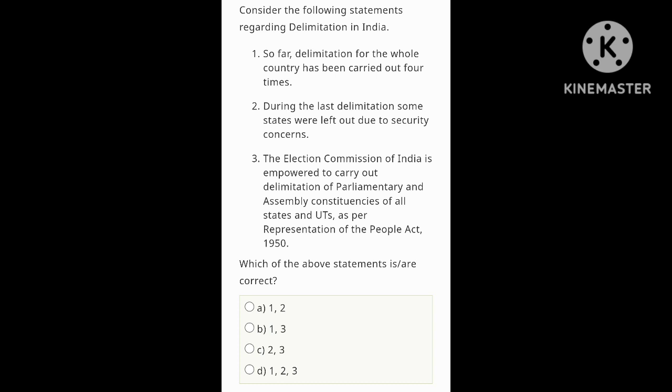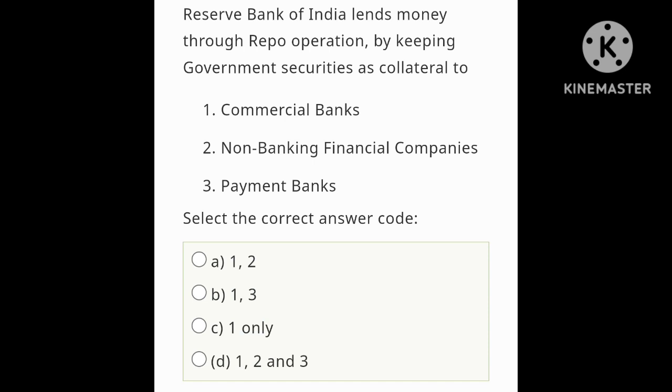The Election Commission of India is empowered to carry out delimitation of parliamentary and assembly constituencies of all states and UTs as per the Representation of the People Act 1950. No, the Election Commission of India carried out the delimitation process in the states of Assam, Meghalaya, Manipur and Mizoram, and not in all states and UTs. So statement 3 is wrong. So statement 1 is correct, 2 is correct, 3 is wrong. Just check the options. Which of the above statements is correct? A is 1 and 2, B is 1 and 3, C is 2 and 3, D is 1, 2 and 3. So option A is correct, 1 and 2. Let's move on to the next question.